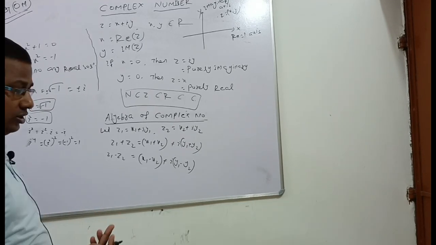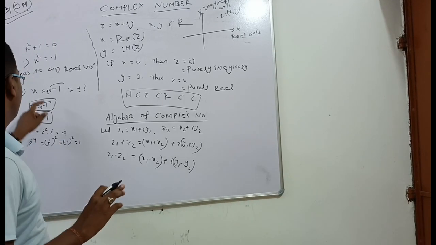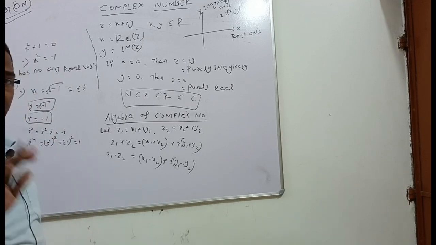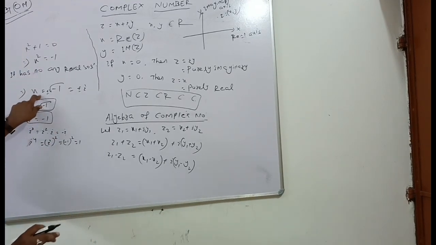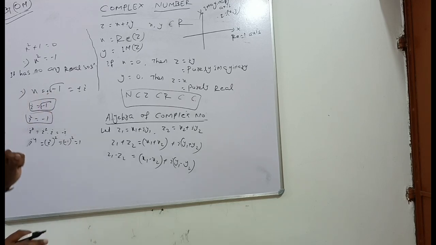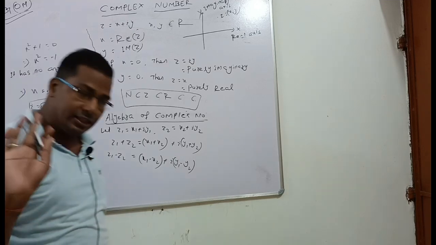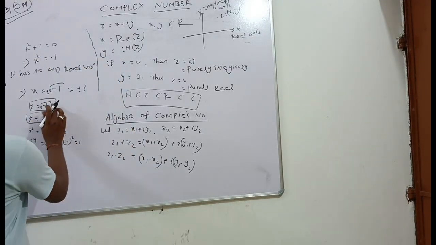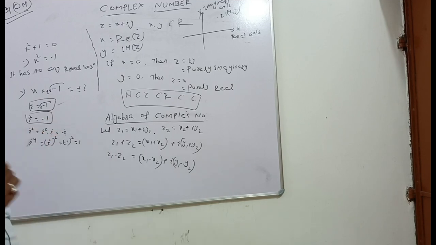Why? Because the square of any number is always positive. So x square equal to -1 has no real solutions. x is equal to the square root of -1, that is plus minus iota. i means an imaginary number. i is equal to the square root of -1. i square is equal to -1.